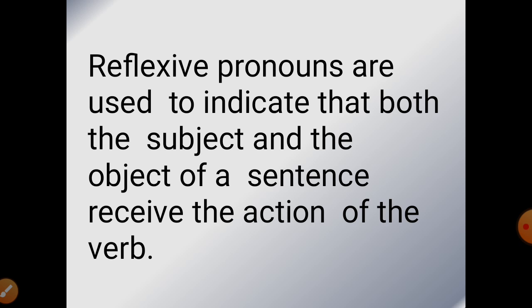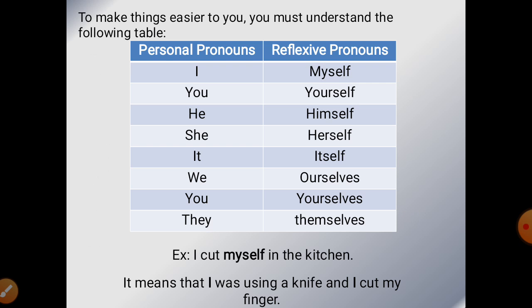What is reflexive pronoun? Basically, it is used to indicate that both the subject and the object of a sentence receive the action of the verb. Or in other words, we can say that reflexive pronouns emphasize back to the subject, right? Whenever we talk about the emphasis of the subject, we use reflexive pronouns. Now here is a table which will be helpful for you to understand how many reflexive pronouns there are and for which subject we should use which one, right?